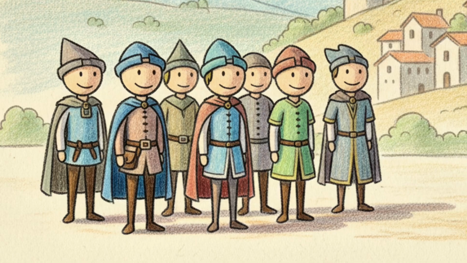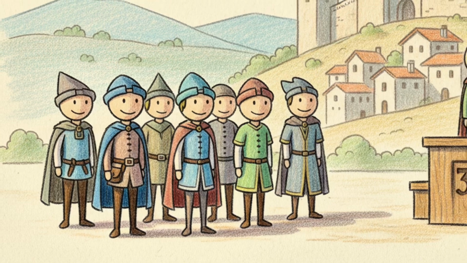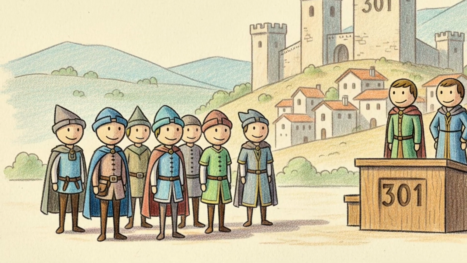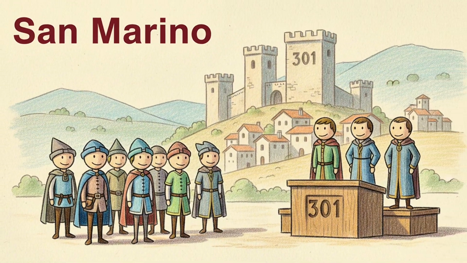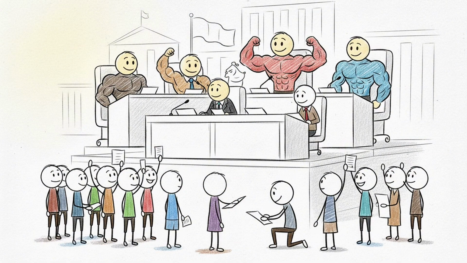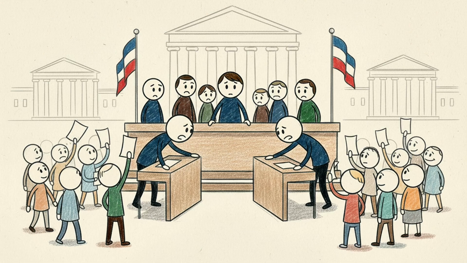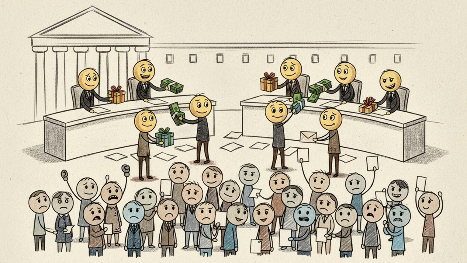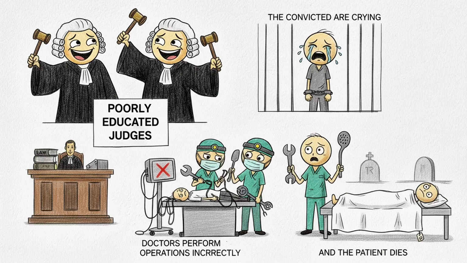the state. One fascinating example is San Marino, which claims to be the oldest republic still in existence, founded in the year 301. Republics can provide strong representation and accountability. However, they also depend heavily on political institutions and trust in leadership. If corruption becomes widespread, republics can struggle to function effectively.